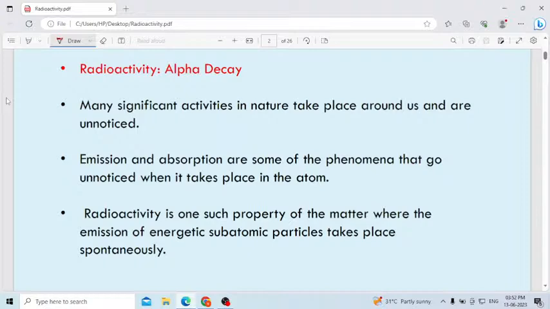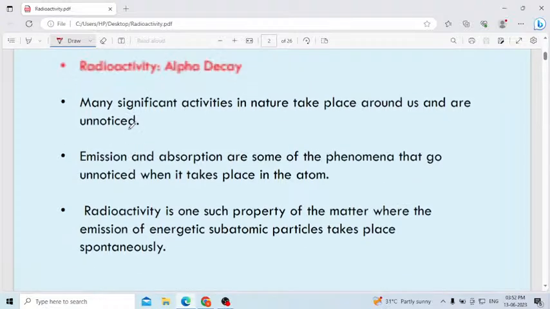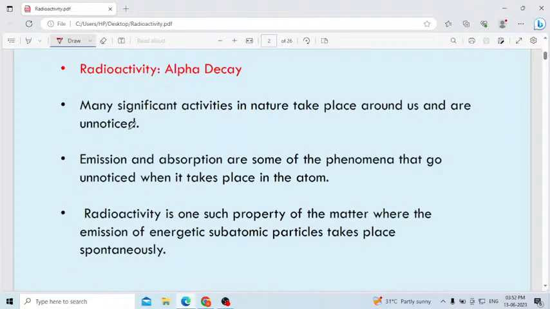Then let us study in detail what is meant by radioactivity. Many significant activities in nature take place around us, often unnoticed. Yes, so many significant activities occur in nature. Some activities we know, some go on without our notice.